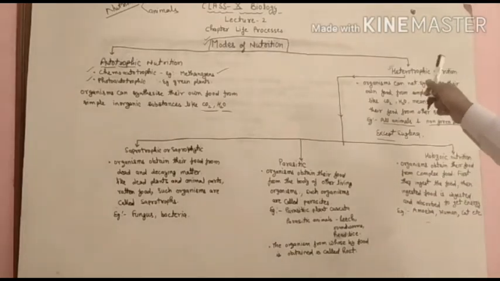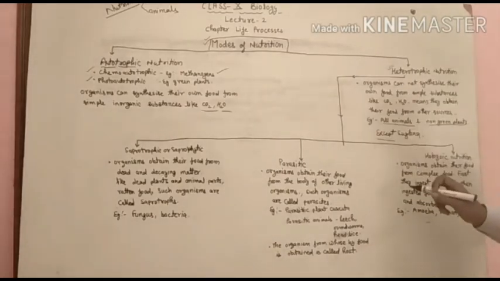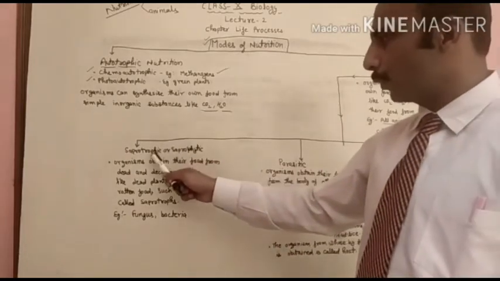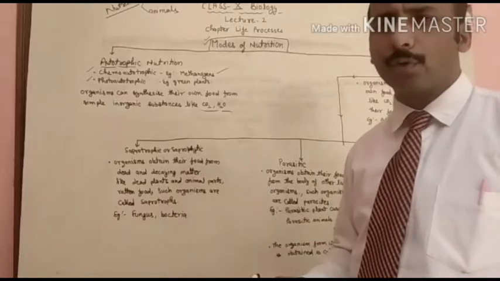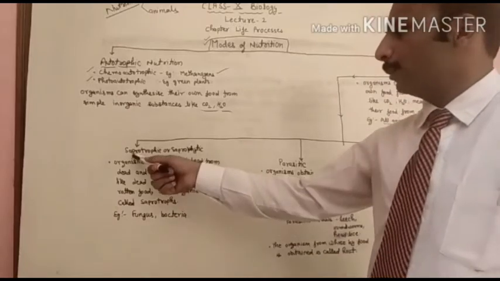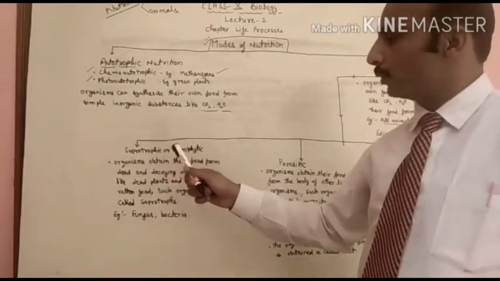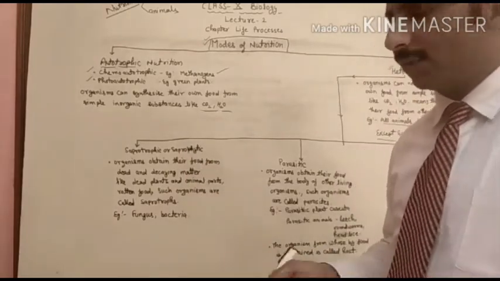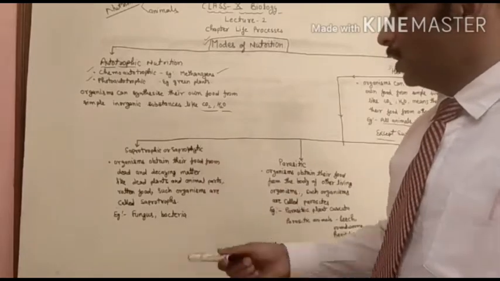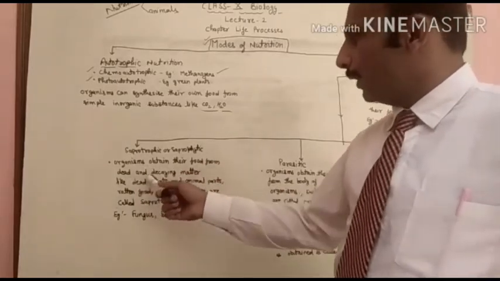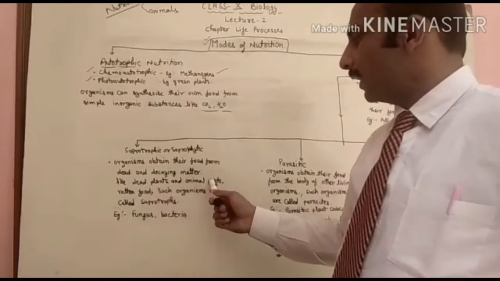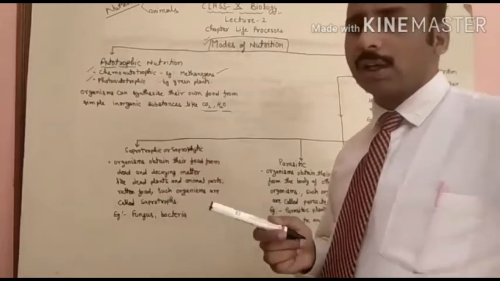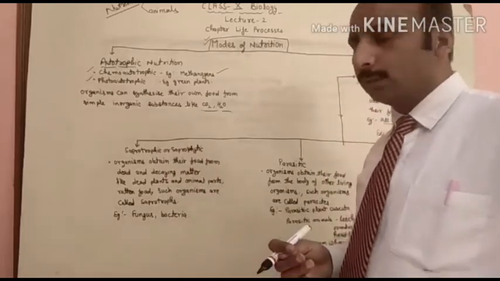As you can see here, heterotrophic nutrition is again divided into three parts. The first one is saprotrophic or saprophytic. Sapro means dead and decaying matter, and trophic means nutrition. Saprophytic is the word used for plants; phytes means plants. Organisms obtain their food from dead and decaying matter like dead plants, animal parts and rotten food. Such organisms are called saprotrophs, and such nutrition is called saprotrophic nutrition.